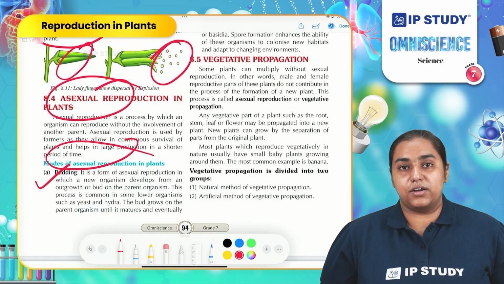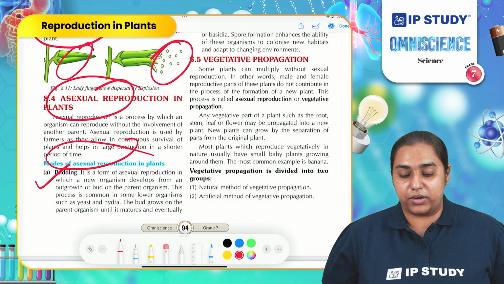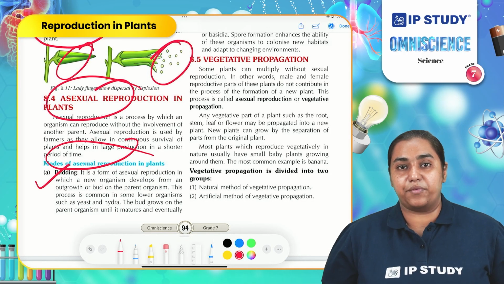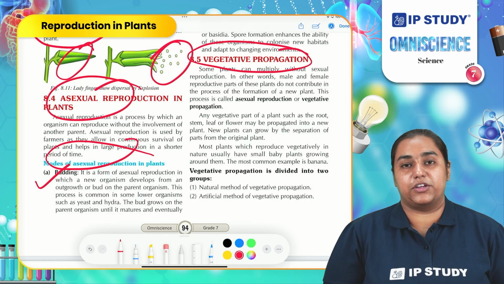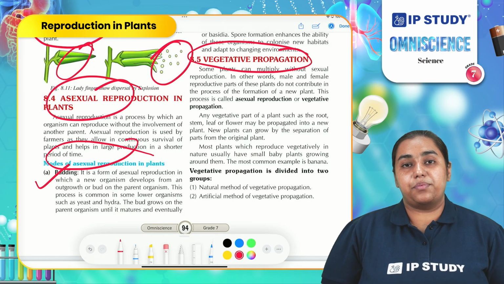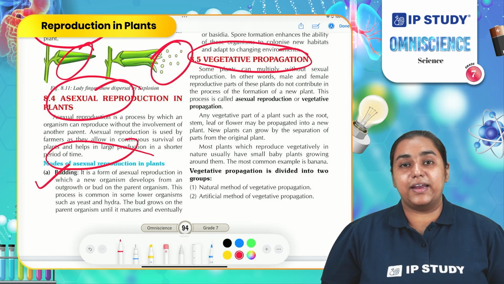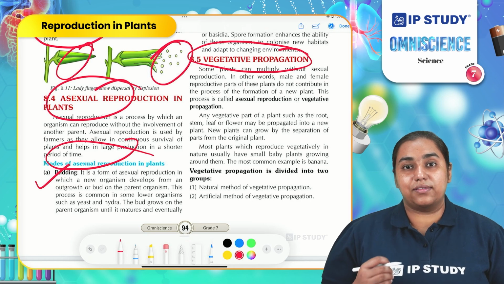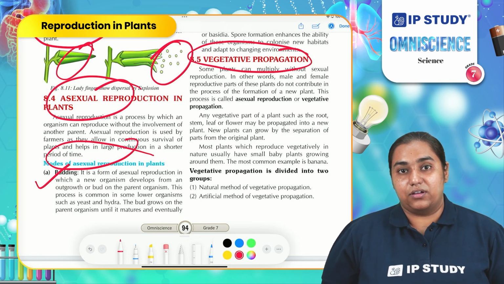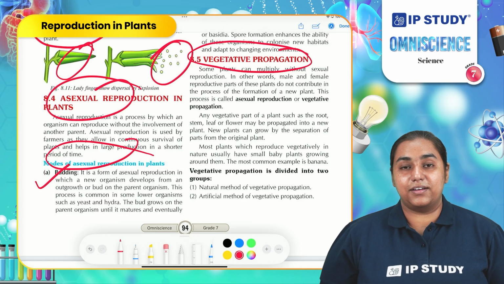Now that you have studied both asexual and sexual modes of reproduction, there is another type of asexual reproduction which is known as vegetative propagation. Why is vegetative propagation interesting? Because it does not involve any specialized structure. The existing parts, which are root, stem and leaf, which are not reproductive parts of the plant, give rise to new plants. Isn't it very interesting?